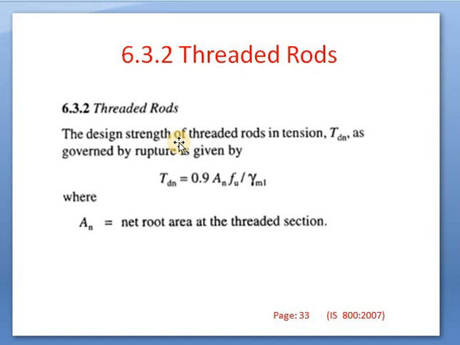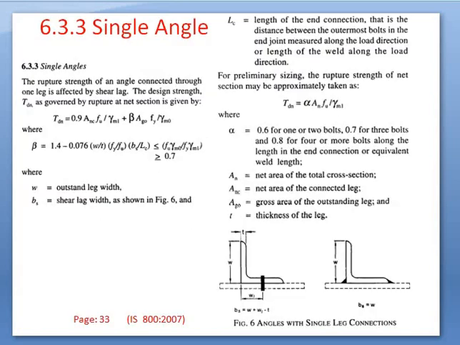If it is rupture in rods, what is the formula for rupture? TDN is equal to 0.9 AN FU divided by gamma M1. This is the same as mentioned on page number 33. Next is single angle sections. Rupture in the case of single angle sections is the third criterion. Number 1 criterion was plates, number 2 was threaded rods, and number 3 is single angle sections.